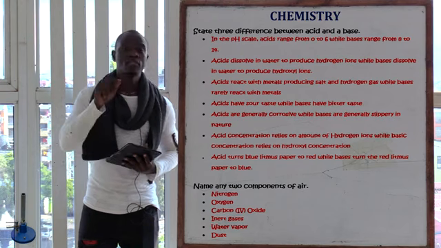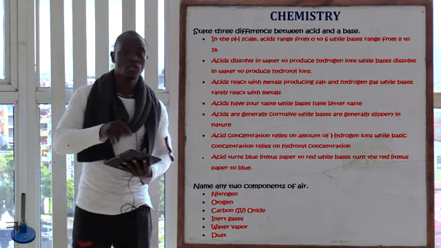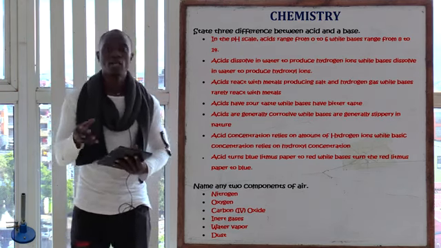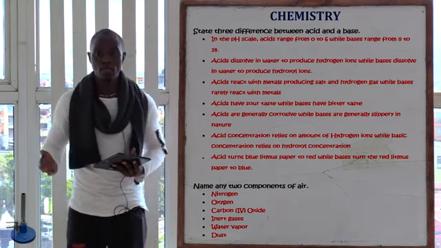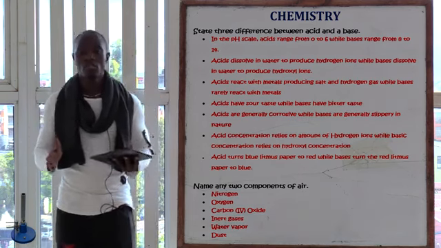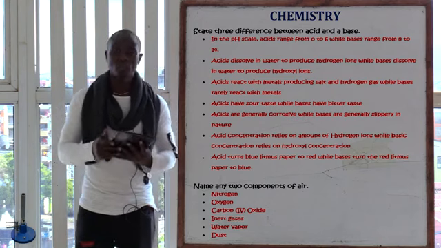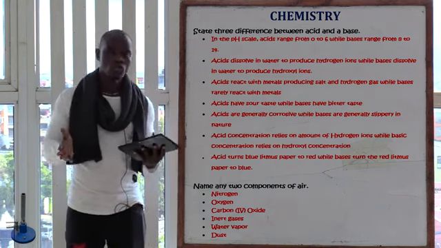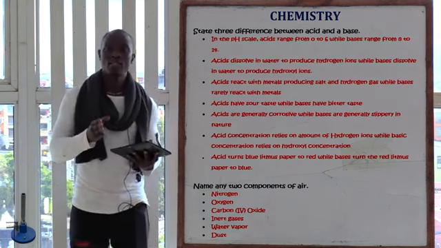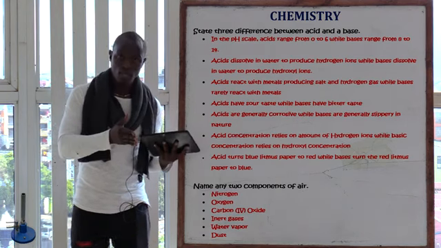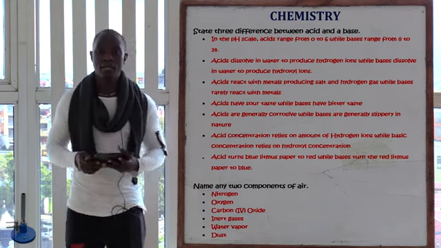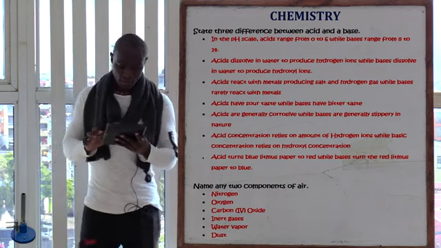And also, acids react with metal to give salt and hydrogen. So that is acid. They react with metals to give salt and hydrogen, while bases do not react with metals. So the bases mostly do not react with metal. That's what you can say. Most acids react with metal, while bases rarely react with metals.